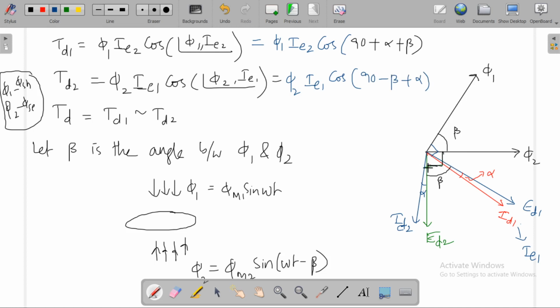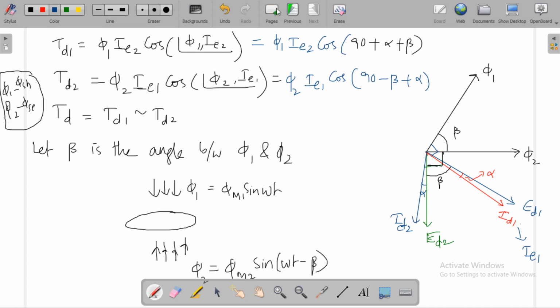The angle from here to here is 90, 90 minus beta, then you are going to get this angle. From here to here, this angle plus alpha gives the angle between these two.